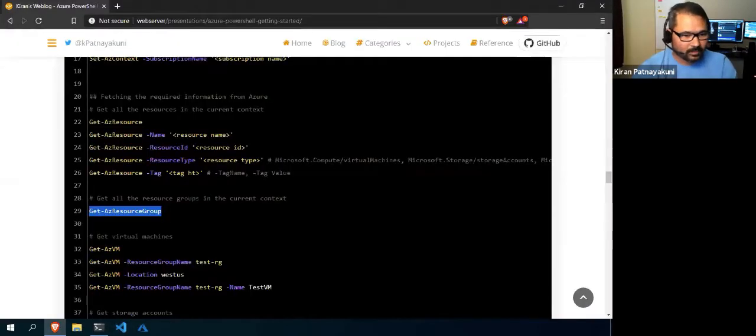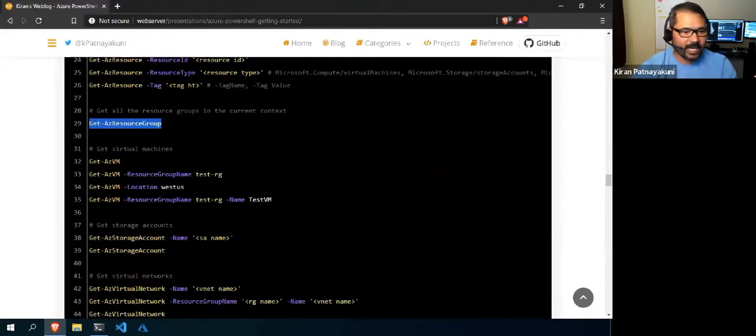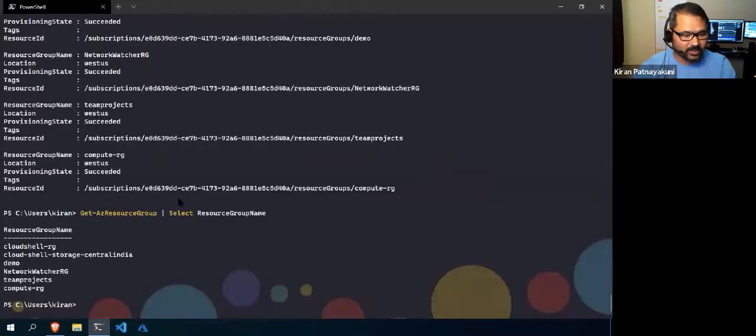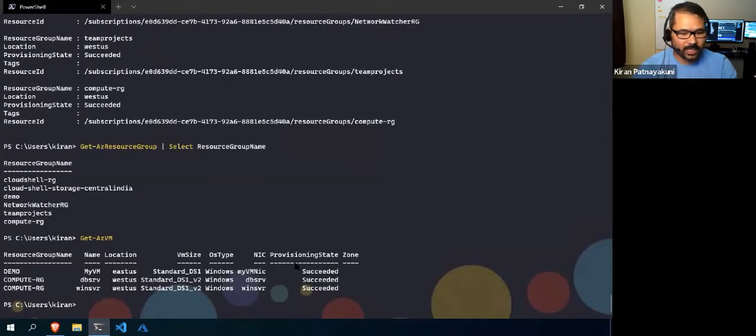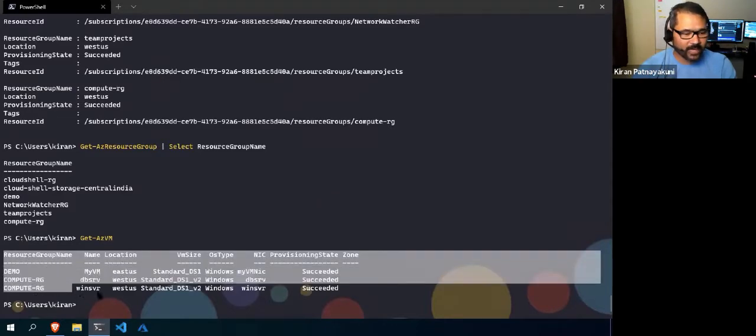After that we have Get-AzVM, which will give all the virtual machines in my current subscription. Right now I have these 3 virtual machines. Also, you need to understand that in PowerShell every cmdlet will have a different view.